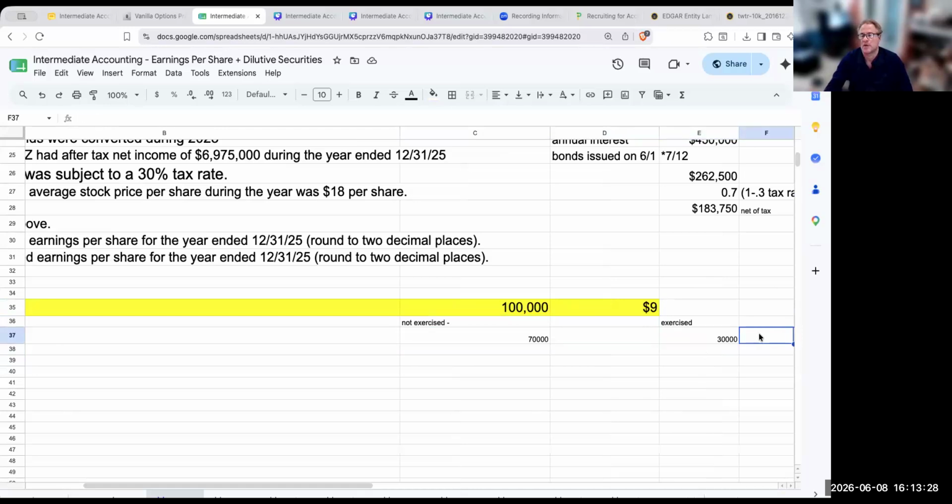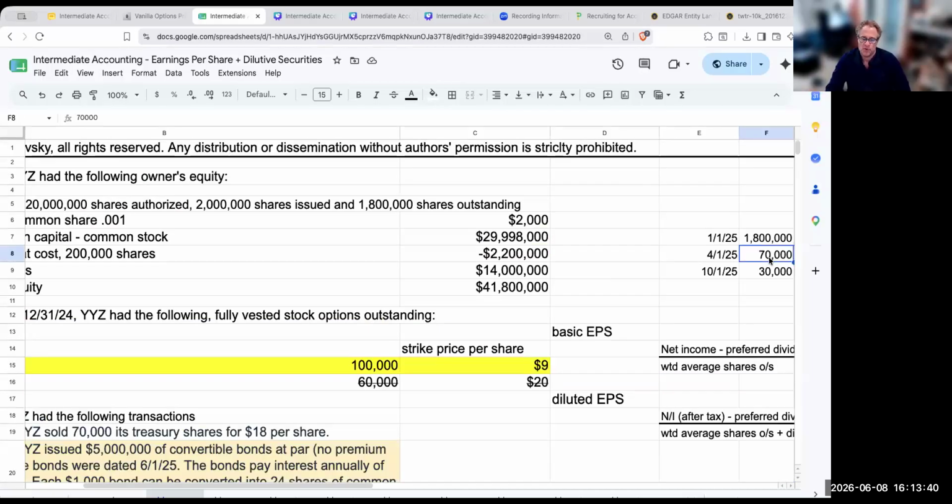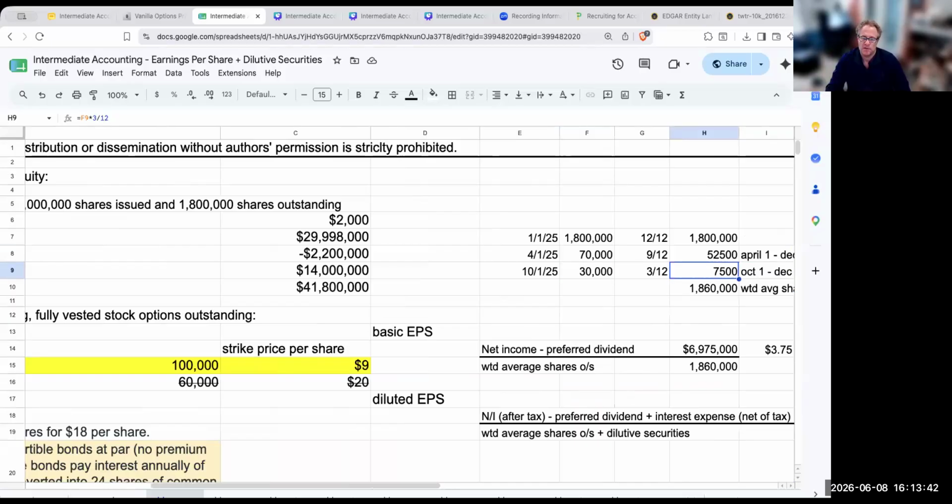Because these were exercised on October 1st. But when we do our diluted earnings per share computation, I have to now account for those other 9 months. Because remember, over here we basically did the 3/12. So I now need to pick up the other 9/12s.